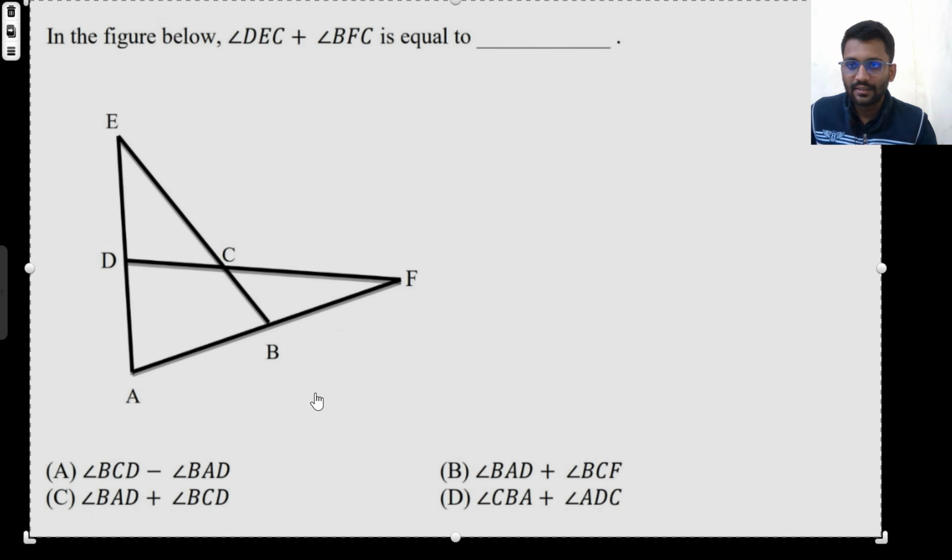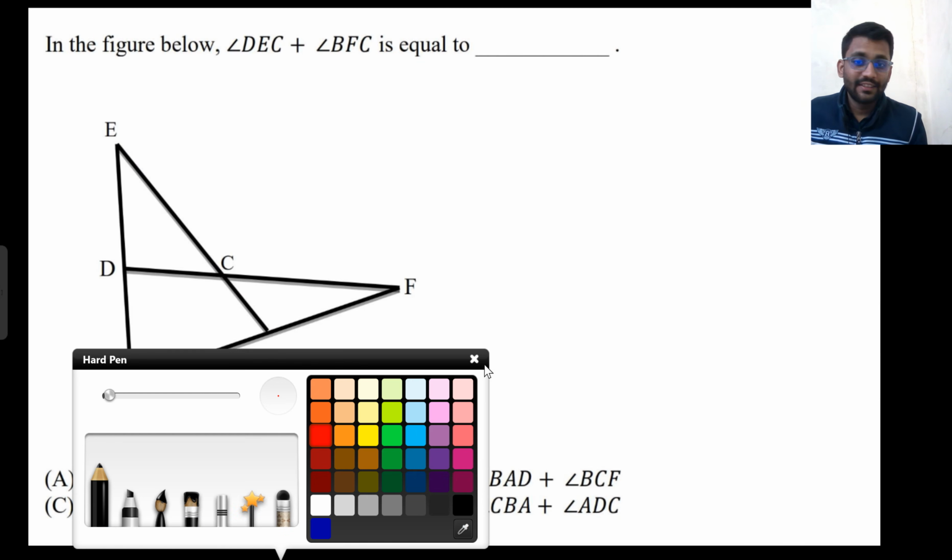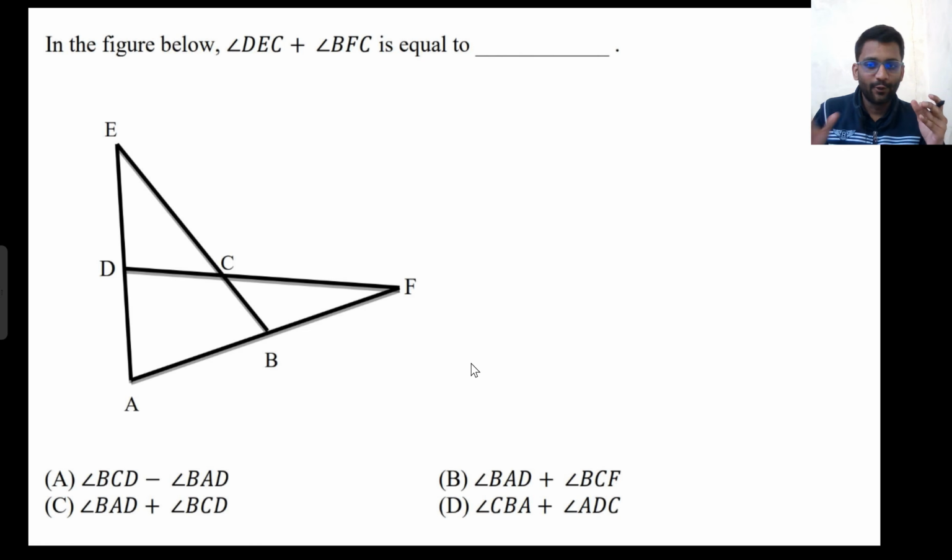So let's see how I actually solved it. This is a very unconventional method. A lot of you will disagree with me, but believe me, those who disagree with me will also try this method in the exam. Okay, let's see. Now, what do you think about this angle CBF? It's greater than 90 degrees for sure. You can think about it, right?